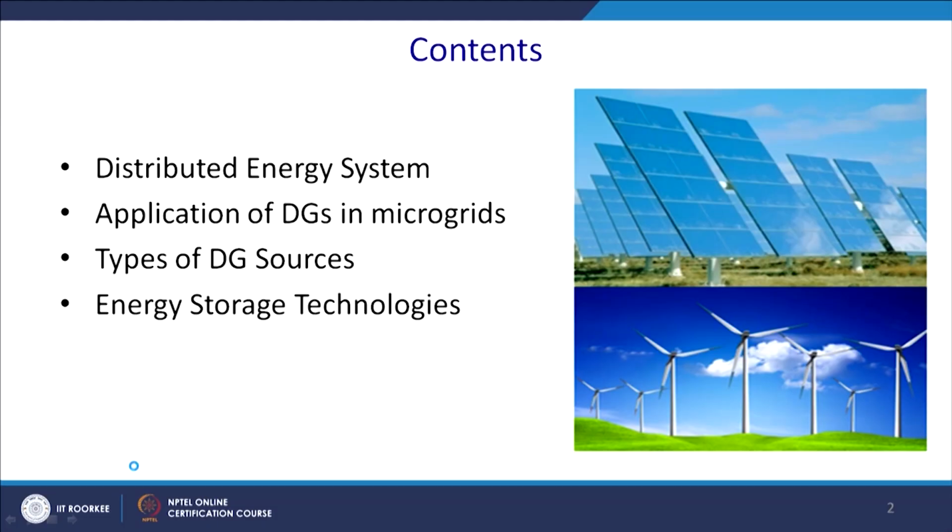And thereafter we will see its application of this distributed generation in microgrids, how it can be made for each other, or they are quite applicable there as a DC source. Types of the distributed sources that we will discuss, and we shall find energy storage technologies, because solar is not available throughout all over the time. So, for this reason we require a storage element.